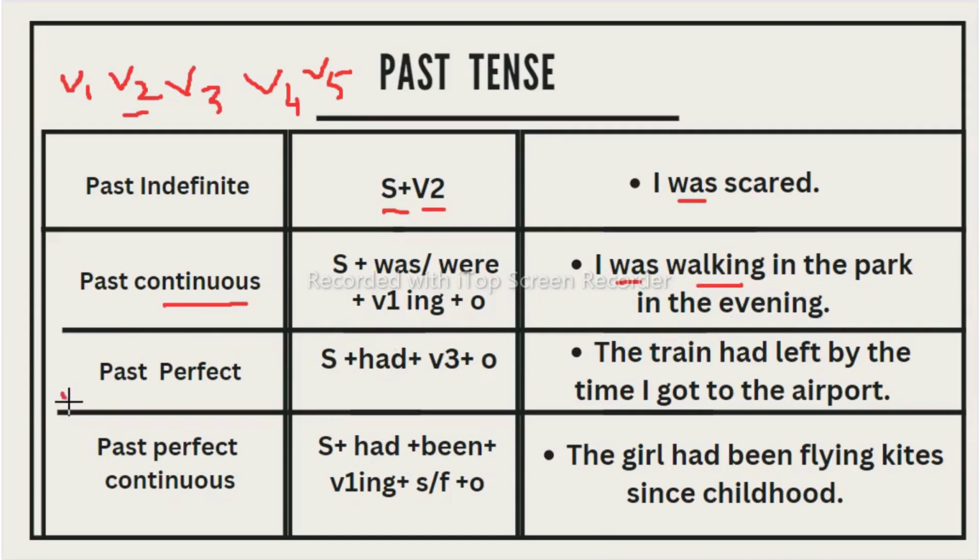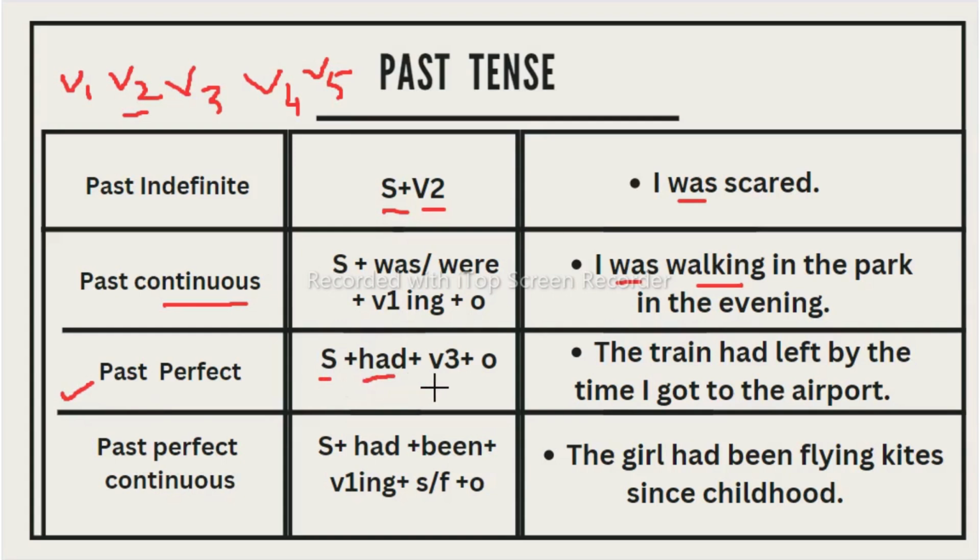Now let's move to this one, past perfect. This past perfect we use to describe an action that took place at a specific time in the past, that already has taken place in the past. For example, you can see here, the train had left by the time I got to the airport, which was completed in the past. So here is the structure, subject plus had. Here whatever subject is there, we need to take had only. In the present we were taking has and have, but here in the past we need to take had only, no matter what your subject is, because we are talking about the past. So either singular or plural subject, you need to take had.